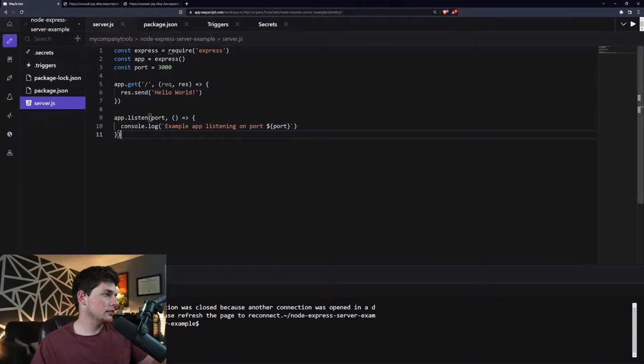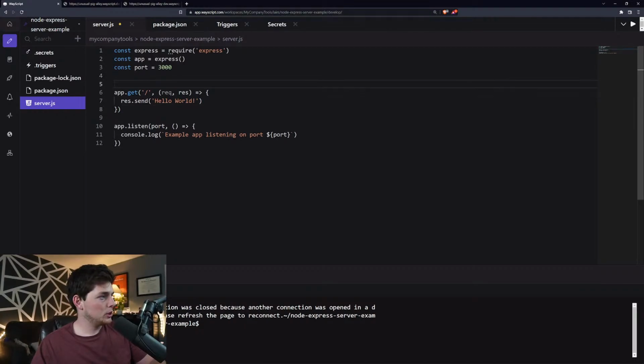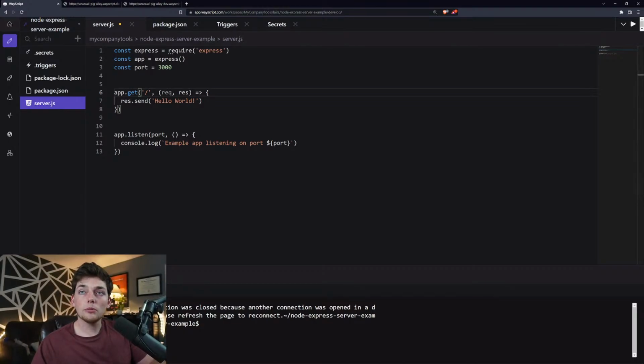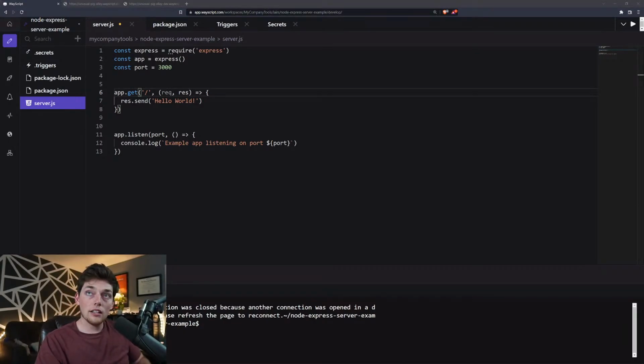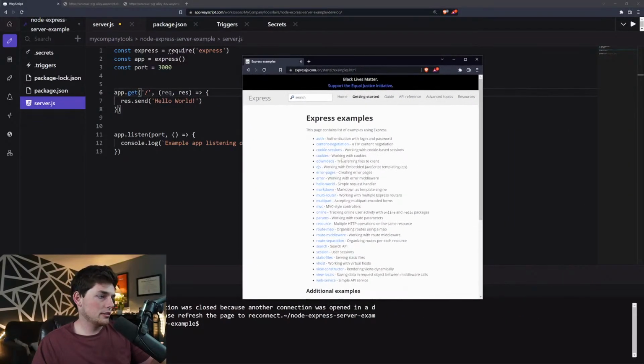So let's see, what can we do? Let's push my JavaScript abilities. Let's pull up their documentation. Let's see a cool starter scripts. All right, let's take a look.